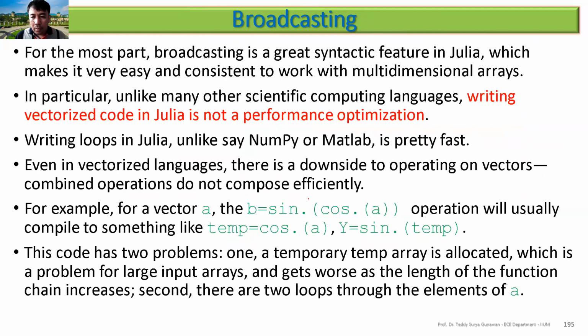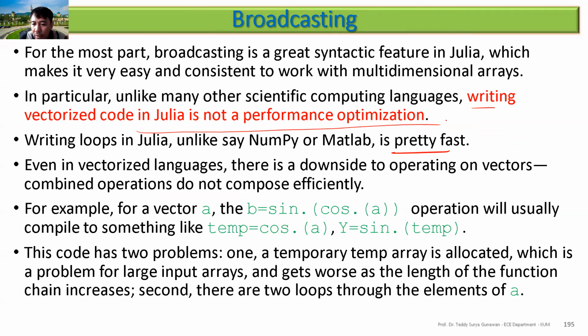That's why, unlike MATLAB, writing vectorized code in Julia is not a performance optimization, because Julia has done this already. Writing a loop in Julia is already pretty fast. So that's the good thing about Julia. In MATLAB, you need to vectorize.